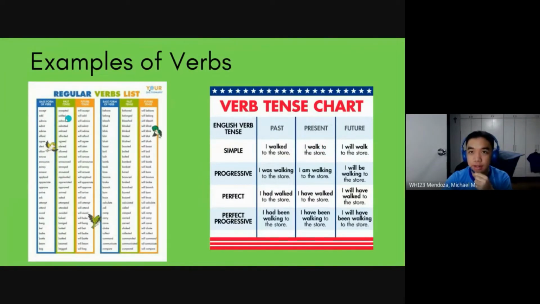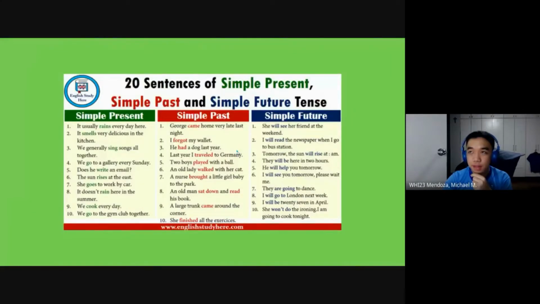Makikita po natin na ang mga verbs ay may base form, past tense, at future tense. May mga tenses po ito tulad ng simple, progressive, perfect, at perfect progressive. Pero kasi kulang po tayo ng oras, pag-usapan lang po natin ang simple. Ito po ang simple present. Gagamitin po ang mga sentences ito in everyday speech if we're talking about things that are happening in the present. Ang mga nangyayari po na yon.